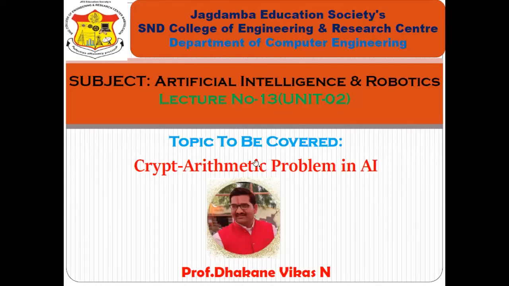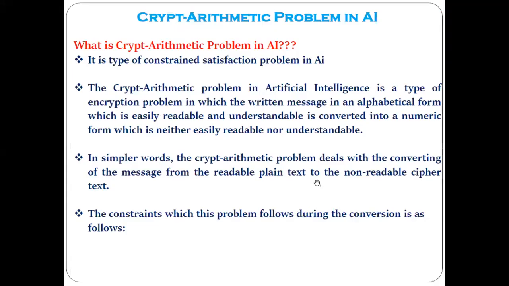Okay, this is the last topic that we are discussing from the second unit, that is the cryptarithmetic problem in artificial intelligence. Up till now, we have discussed different ways of solving problems, and currently in this unit, we are discussing the constraint satisfaction approach to solve problems.